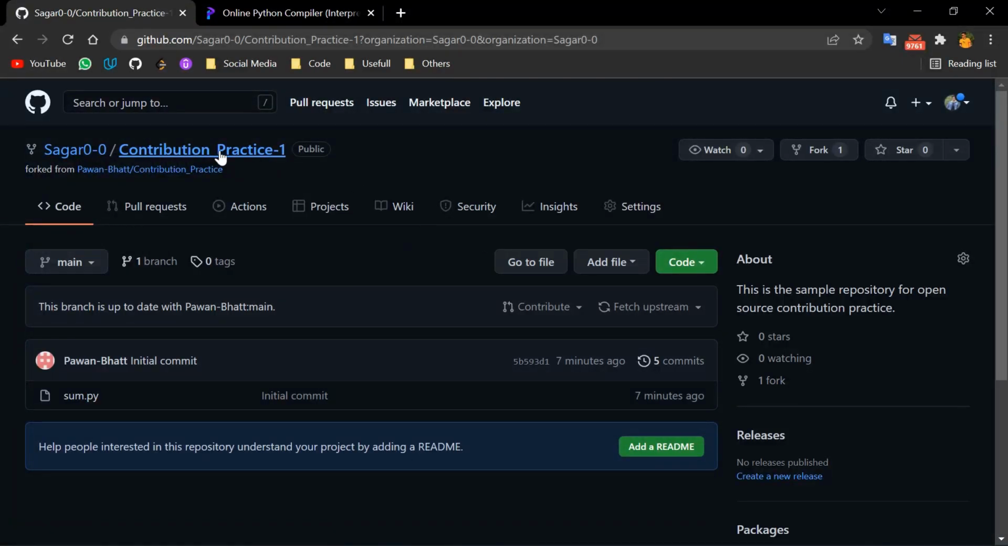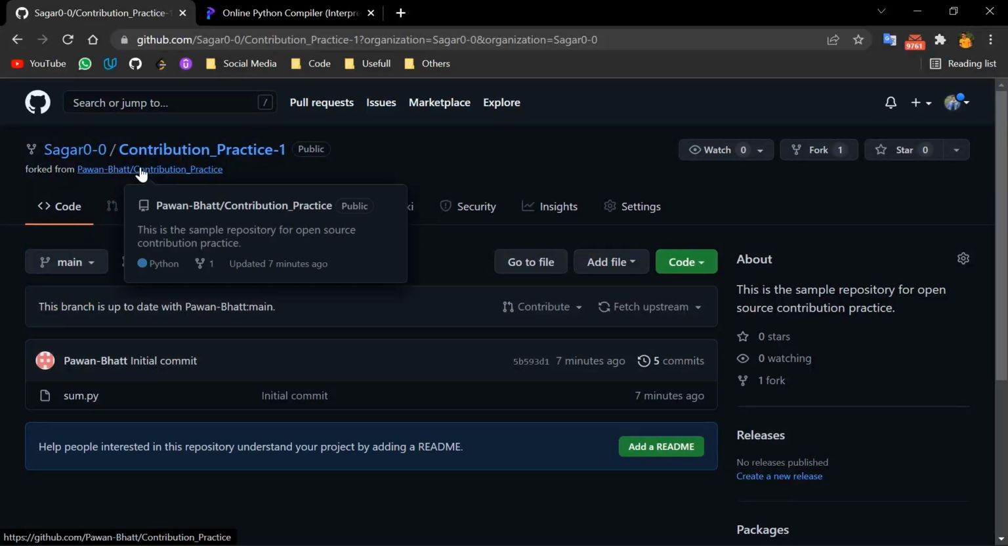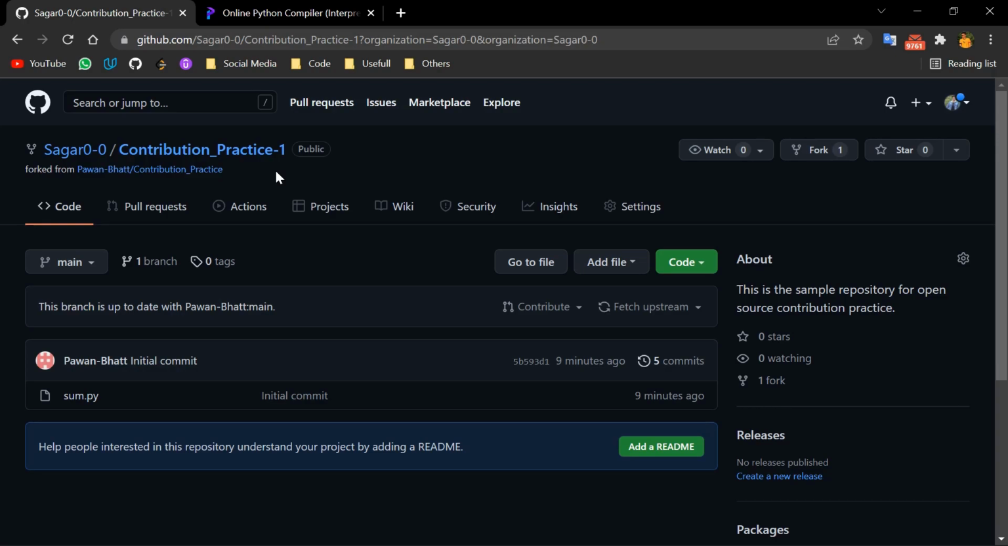I have already forked that project. As you can see here, contribution practice forked from Pawan Bhatt contribution practice. There you can see it is showing contribution practice 1. You will get the exact same name that the main repository has. I am having it different because this is the second time I am forking that repository, because the first time our recording just crashed. So now you are free to do anything because it is now your version of that project.